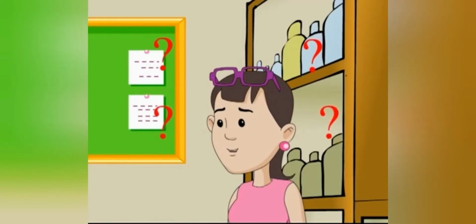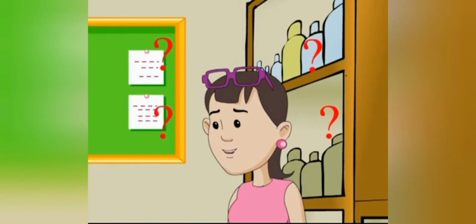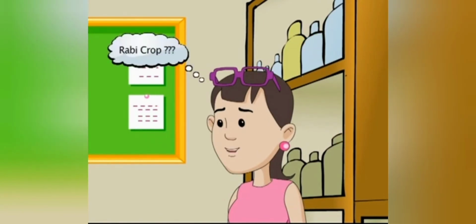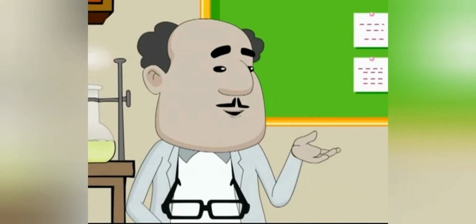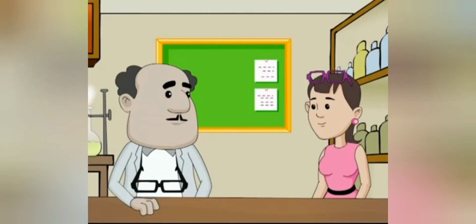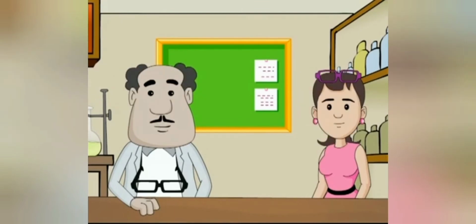1 minute, Professor. I cannot understand what you're saying. I mean, what is a rabi crop and... Okay, let's take your questions one by one. In India, there are 2 seasons for cultivating crops, and rabi is one of them. Why don't we enter the virtual world to learn about this in detail?